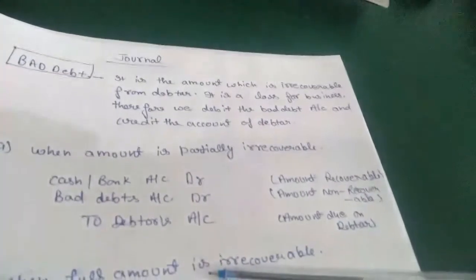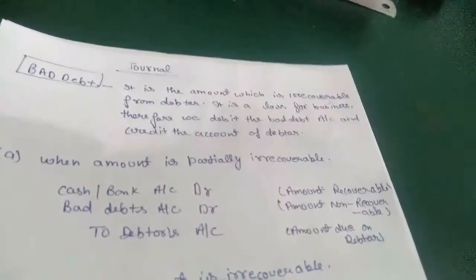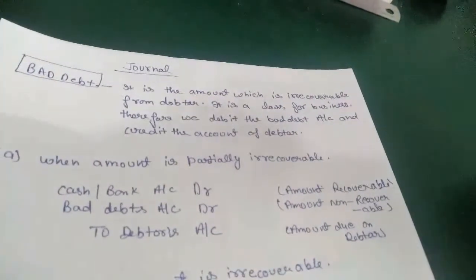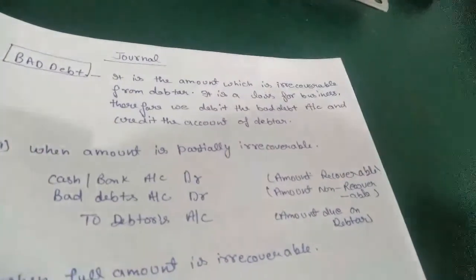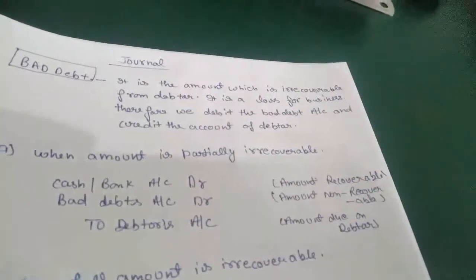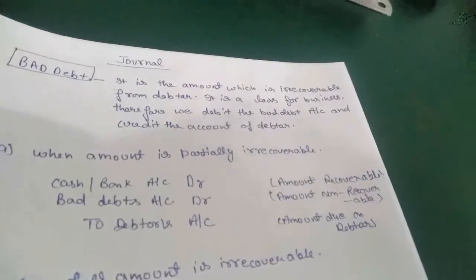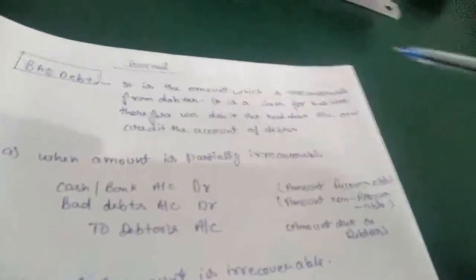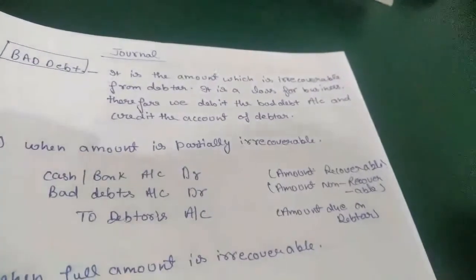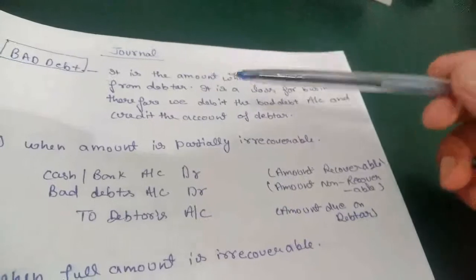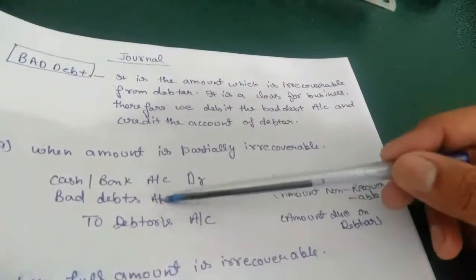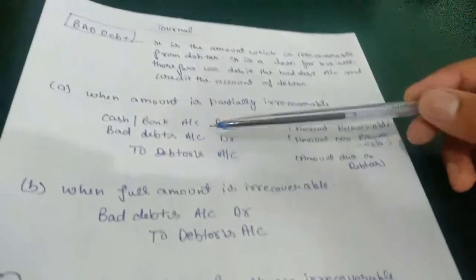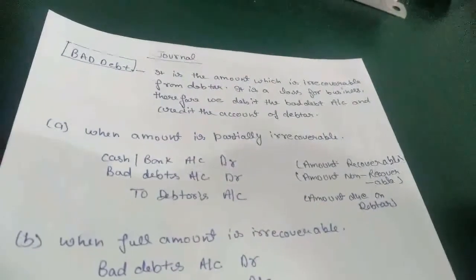When we sold goods to someone and he is unable to pay that sum to us, we will debit that amount in the bad debt account. Bad debt account is that amount which is irrecoverable from our debtor. So because bad debt is a loss for business, we will debit bad debt account and we will credit debtor account. There are two conditions for bad debt.